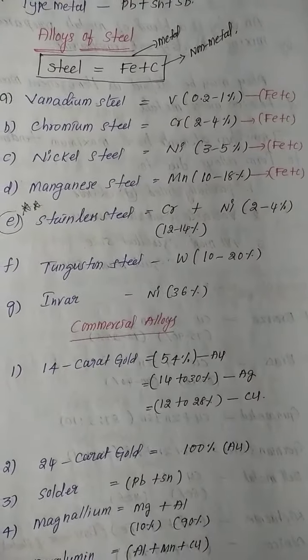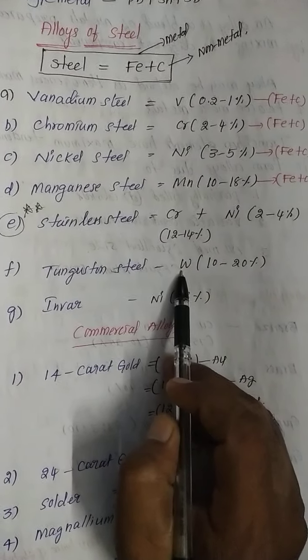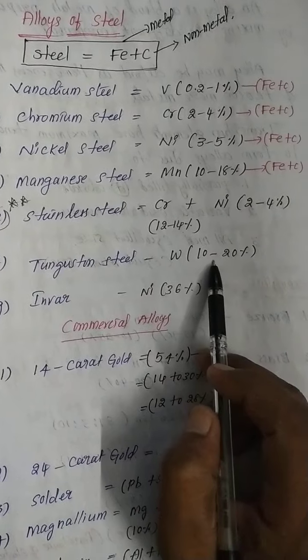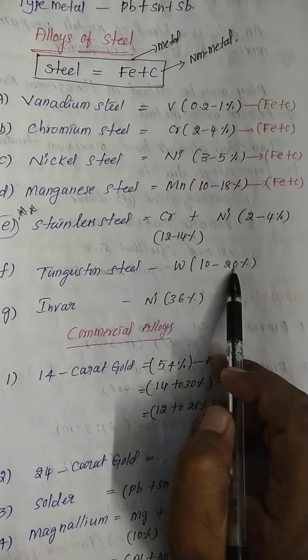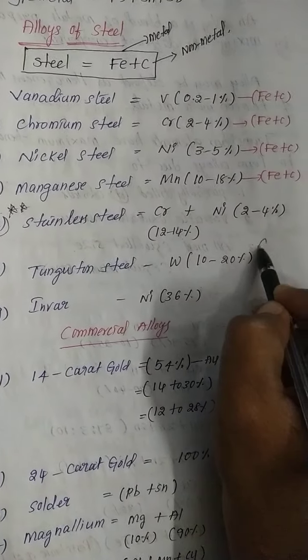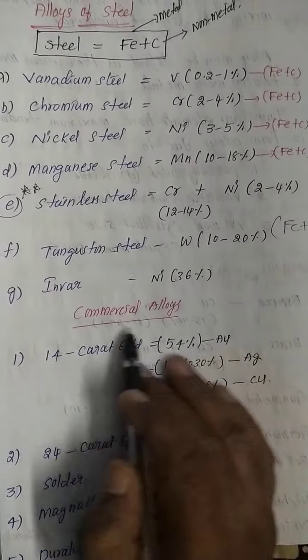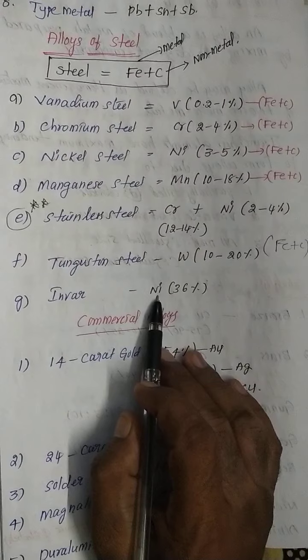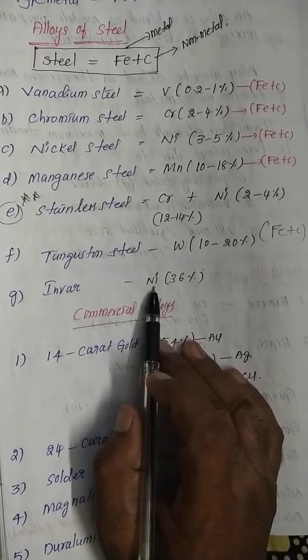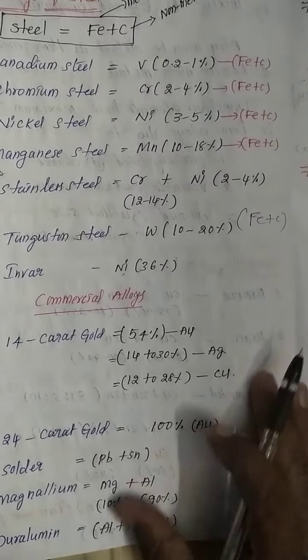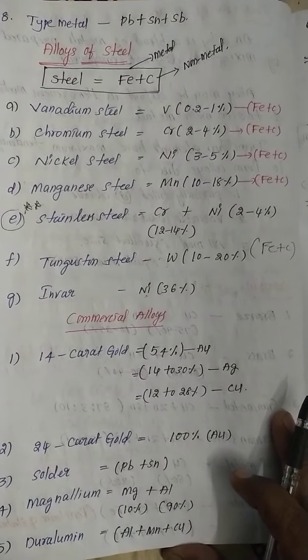Tungsten steel, here tungsten, Latin name wolfram, and 10 to 20 percent tungsten is in tungsten steel along with iron plus carbon. And invar is also one of the steels. Here only nickel with iron plus carbon. These are the important steels.